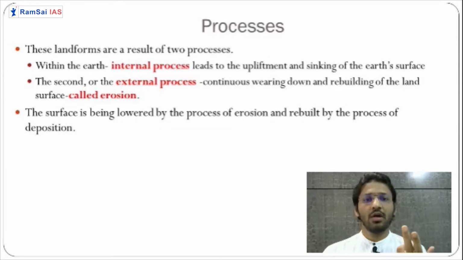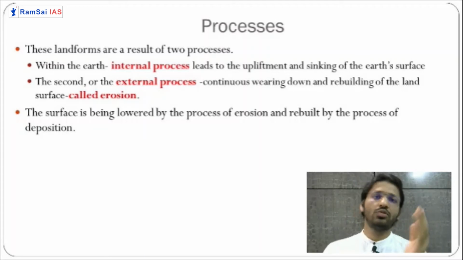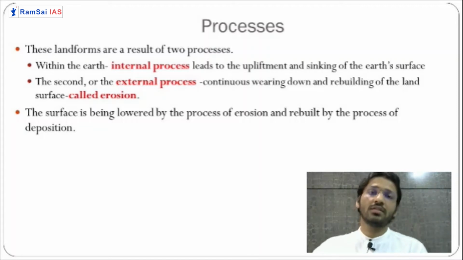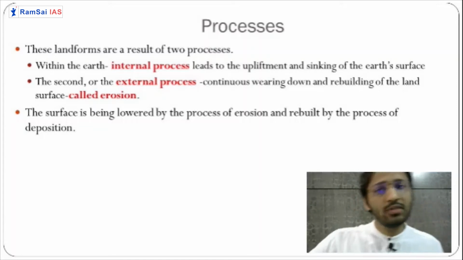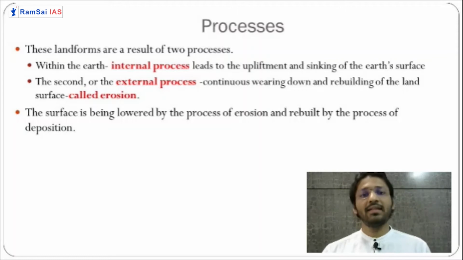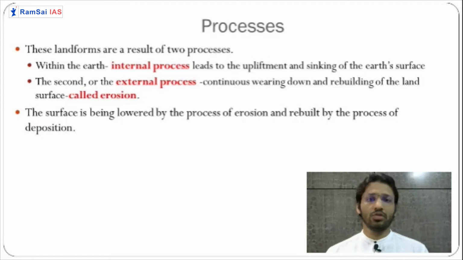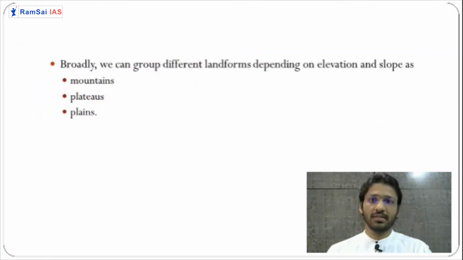So the first process, formation of the Himalayas, is an internal process. The second, formation of various other features on the surface of the Himalaya, is an external process, known as erosion. These are the two different processes.